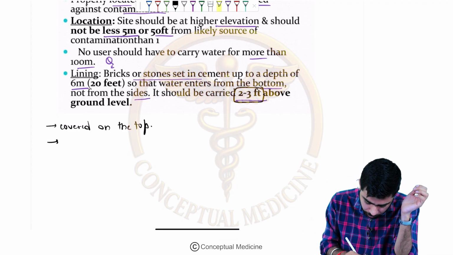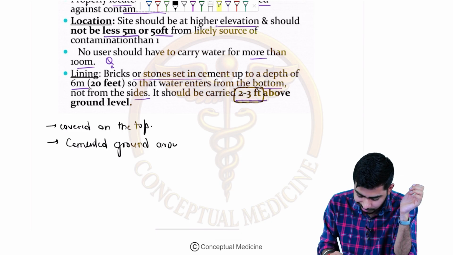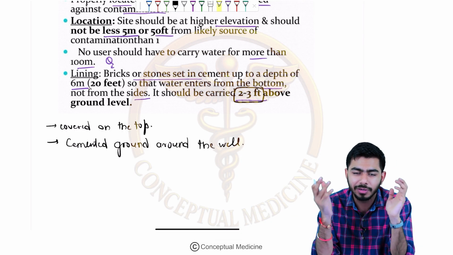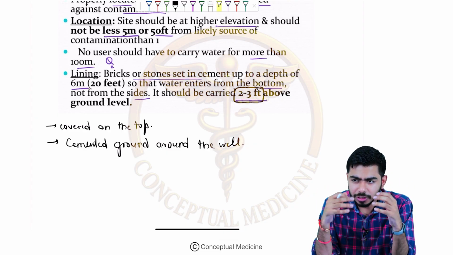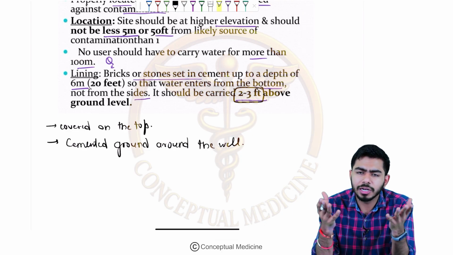That should be the cemented ground. There should be cemented ground around the well, obviously. Then we have to make sure that contamination should not be entering into the well, right? How can we actually maintain that?